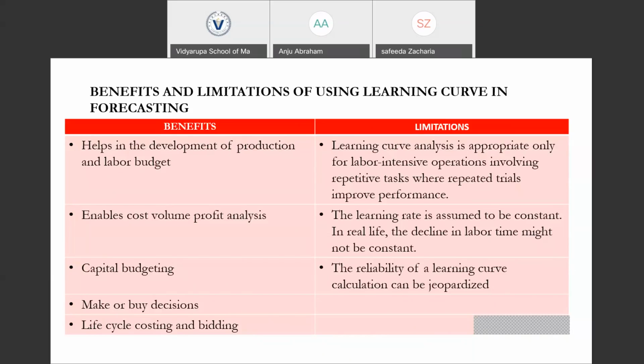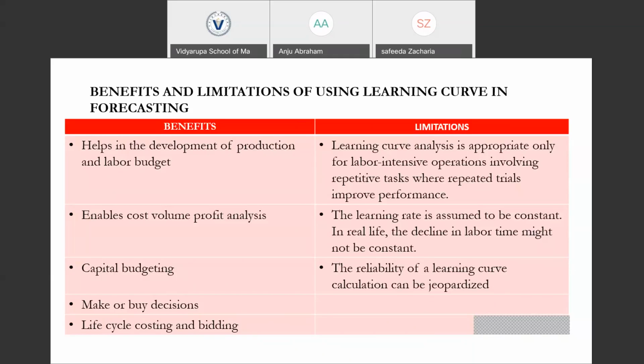And the learning rate is assumed to be constant. This is the second limitation, because the learning rate is assumed to be constant, which may not be true in all cases, because the learning rate may increase or decrease depending upon the type of labor that we are using. This assumption will not hold true in real life scenarios.